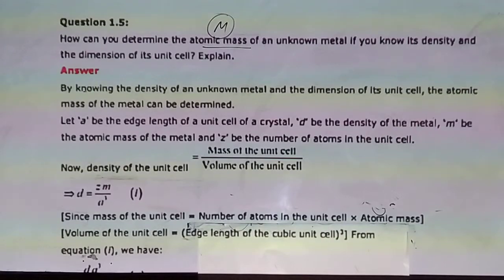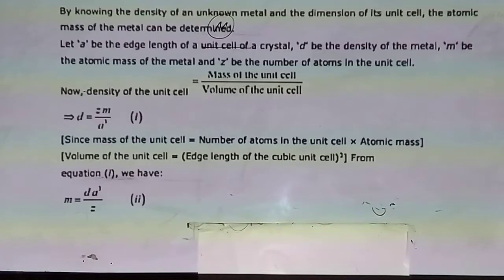By knowing the density of an unknown metal and the dimension of its unit cell, the atomic mass of the metal can be determined. Let a be the edge length of a unit cell and d the density of the metal. M is the atomic mass of the metal. Z is the number of atoms per unit cell.